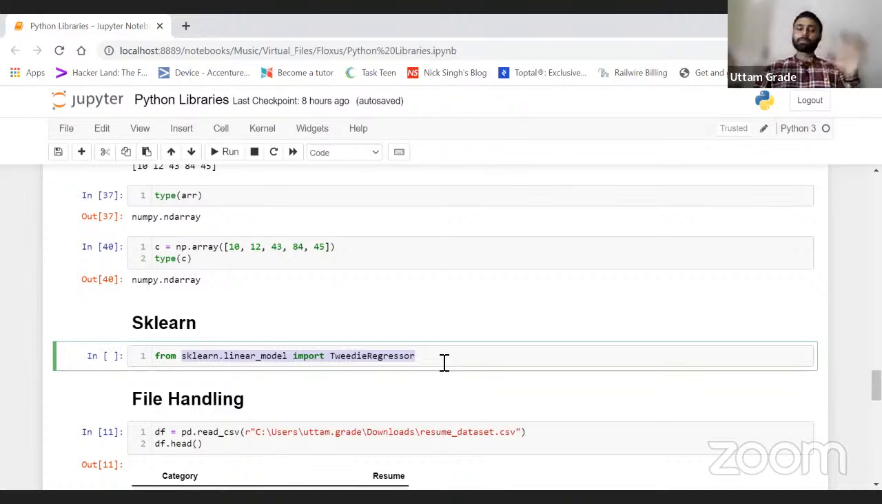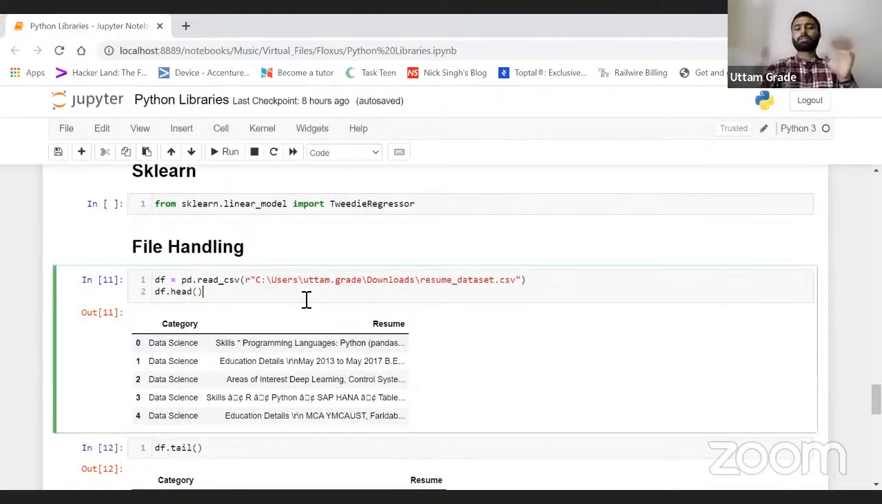Now we have understood linear regression, logistic regression, and sklearn. We will discuss sklearn whenever we start coding on our machine learning concept, whenever we start a project. At that time the sklearn library will give you those functions which are required for the machine learning process.